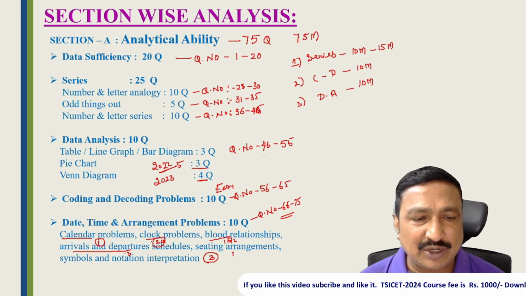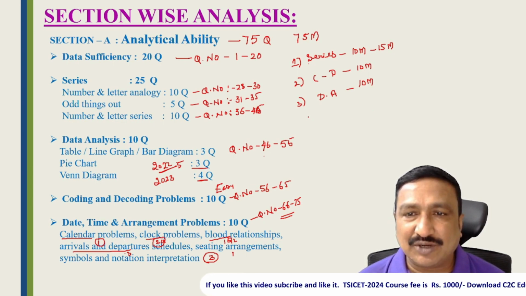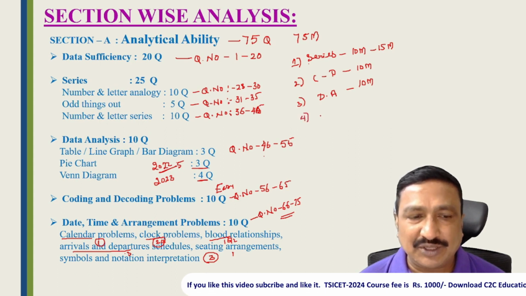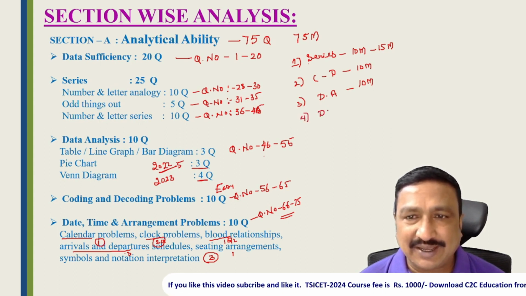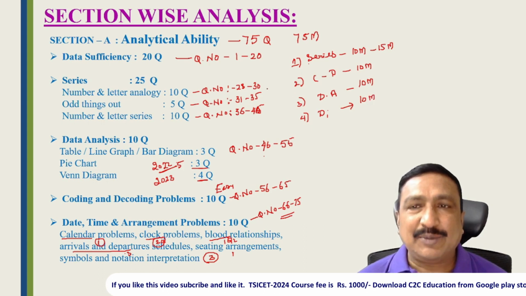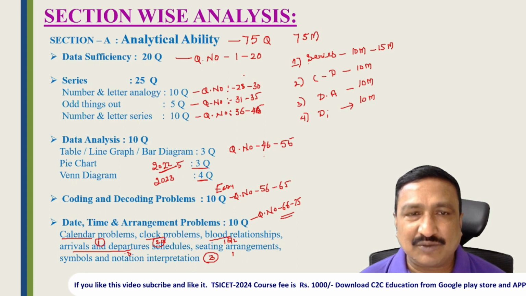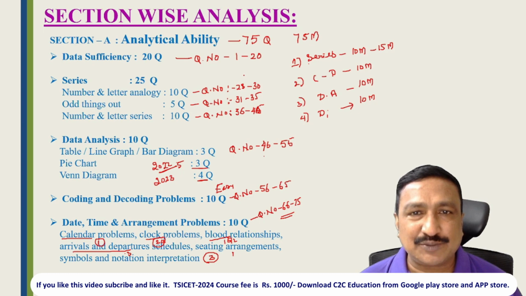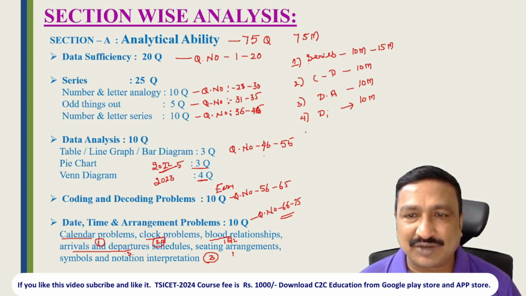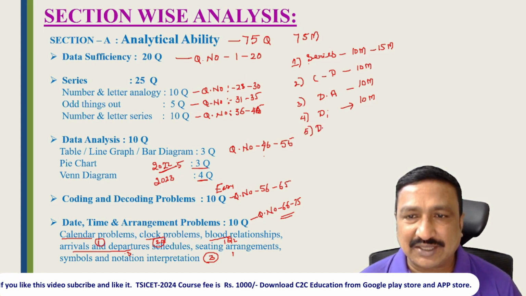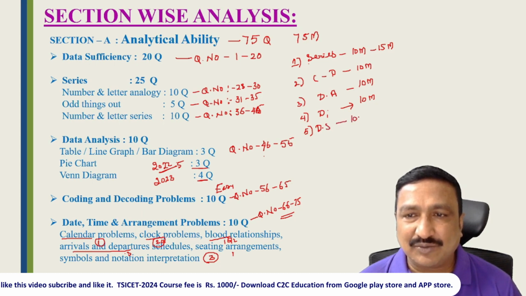In this one you can easily do clocks problems, calendar problems, symbols and notations. So come to the date, arrangement and time problems. Try to complete these problems in 10 minutes. And coming to data sufficiency, I am telling you, don't spend more time on data sufficiency. If you spend more time on data sufficiency, your exam will be gone. So spend a maximum of 10 to 15 minutes, and attempt it last.